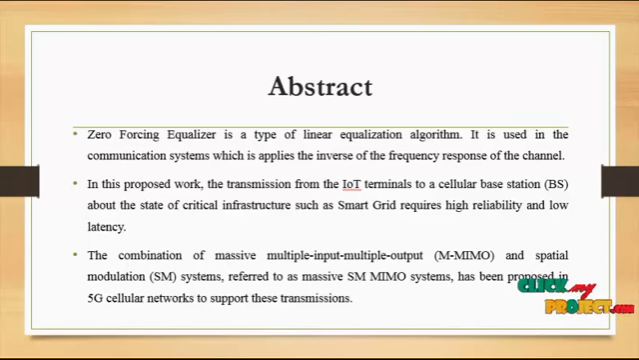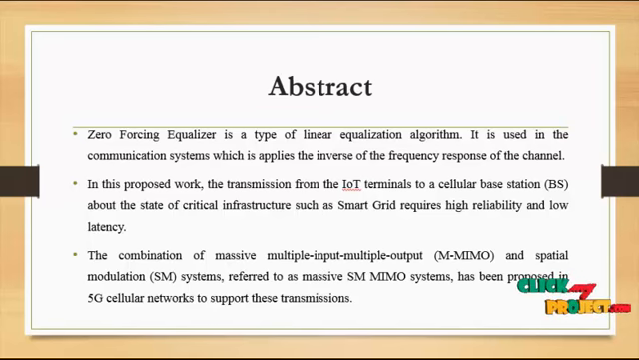With SM, the information bits of each terminal are split into two bit blocks. The first block is used to select the transmit antenna, while the second block is encoded as a modulated symbol drawn from a standard constellation diagram such as MQAM schemes. The zero forcing equalizer is a type of linear equalization algorithm. It is used in communication and applies the inverse of the frequency response of the channel.